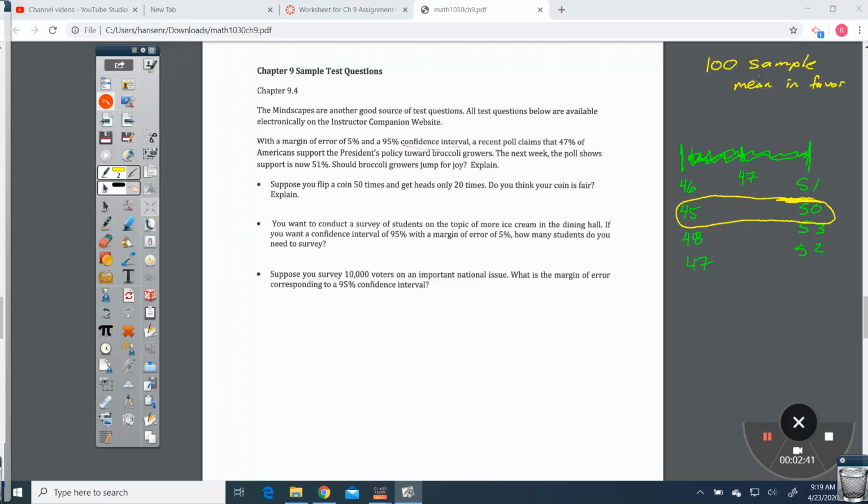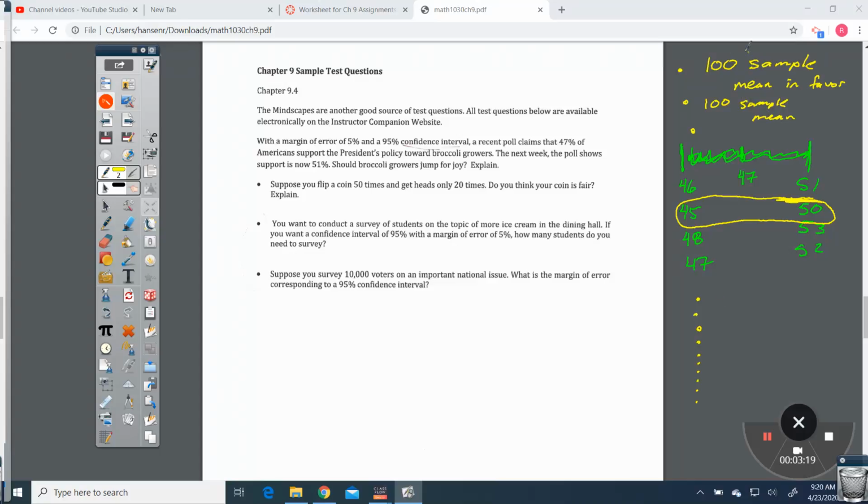Okay, so I do that this time. I do it again, a new sample, new 100 people, and I find the mean. And I do it again, and again, and again. I keep doing this. Say I do this 100 times. So I've taken the sample 100 times from 100 different people. I've sampled 100 groups of 100. So from those 100 groups, I could take the mean of all those means.